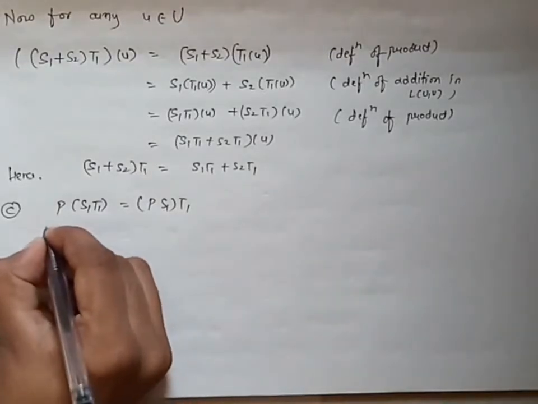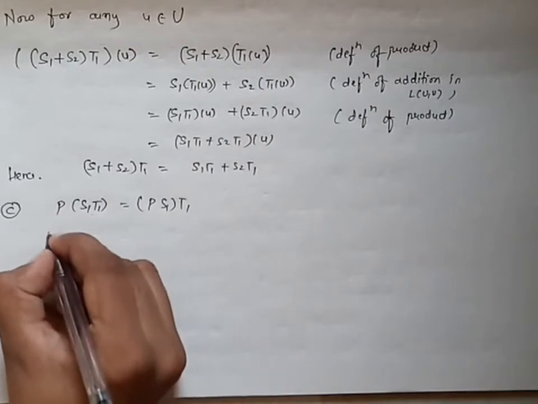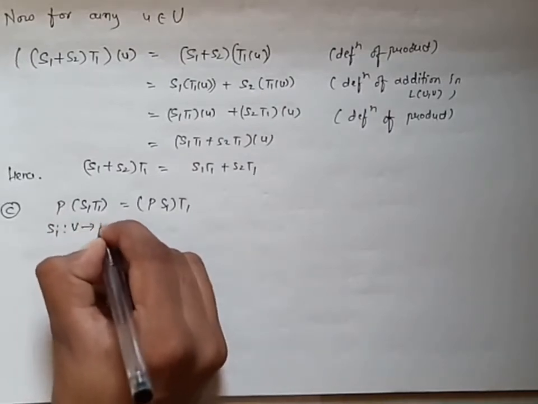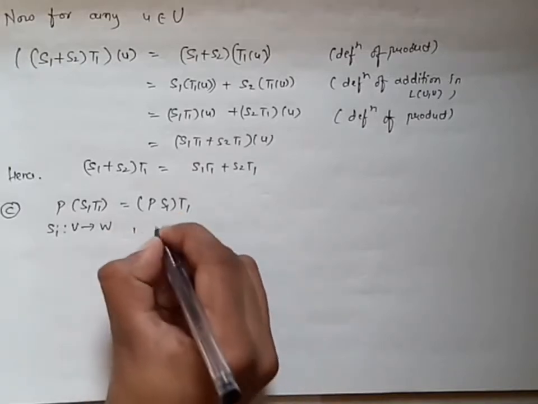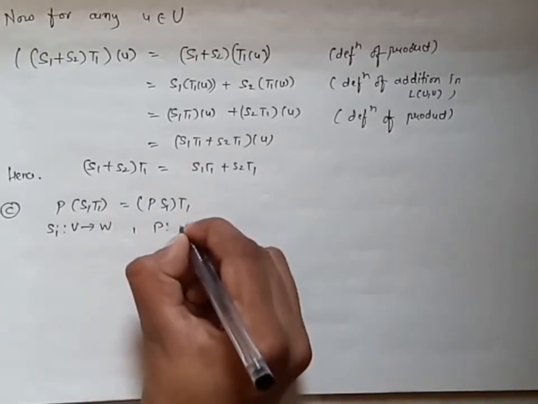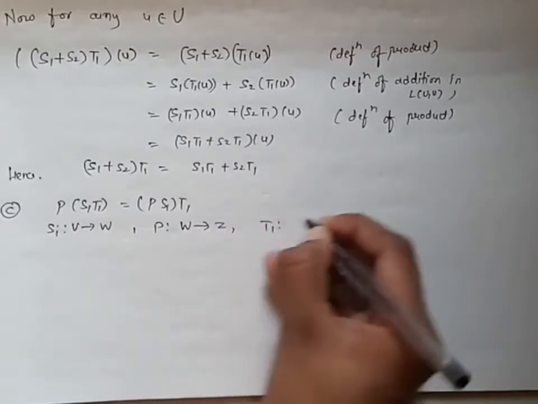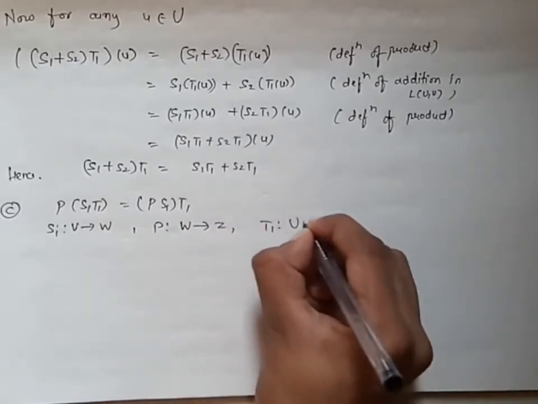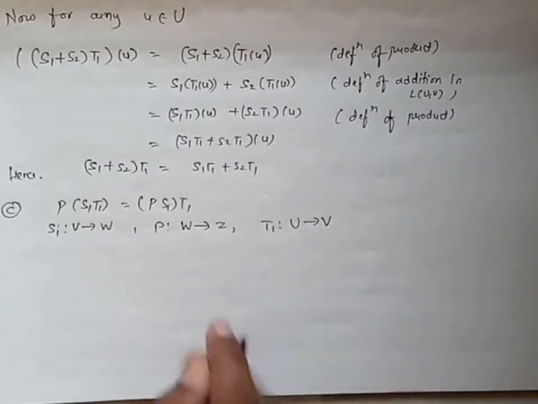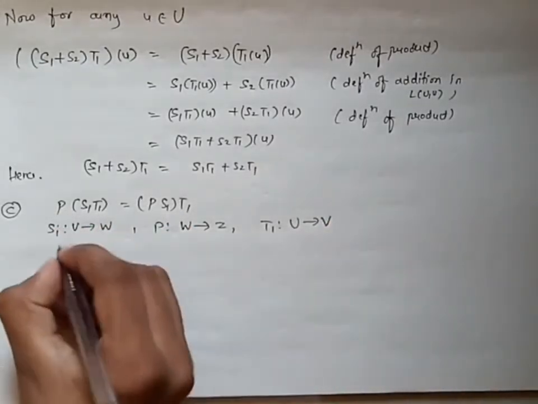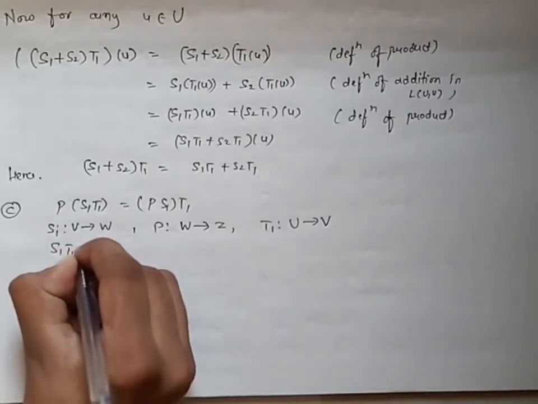Suppose they have given that S1 is a mapping from V to W, P is a mapping from W to Z and T1 is a mapping from U to V. These three mappings are already given and they are asking for these three. So first of all, is S1 T1 defined or not?